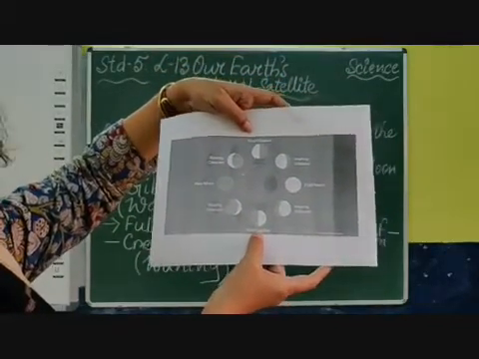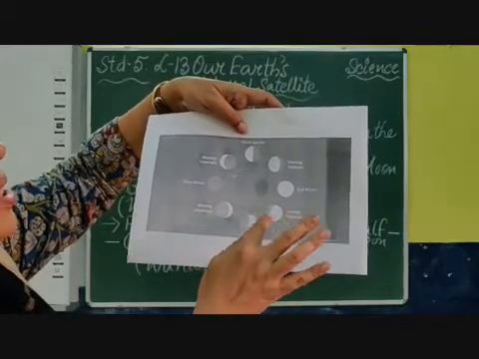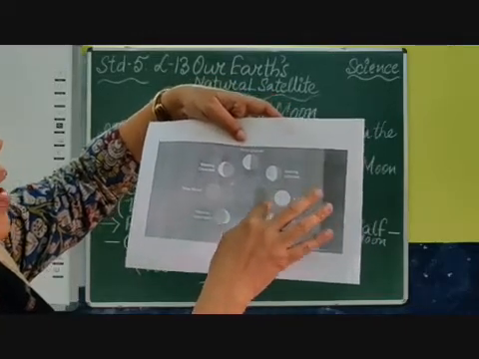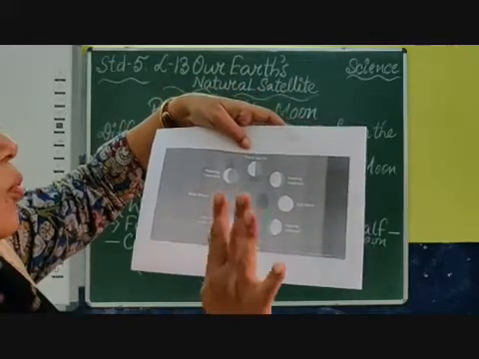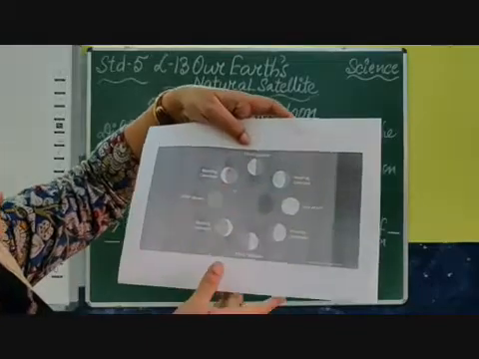That is the first quarter, means 15 days. Then waxing gibbous, because it is increasing in shape. So gibbous is that bulging shape. Then you have the full moon. Okay, the moon is complete. You can see the whole moon. Then again it is decreasing in shape. So we have waning.